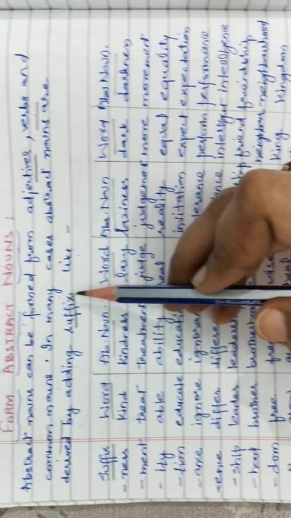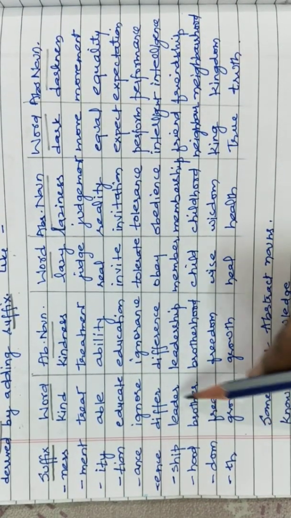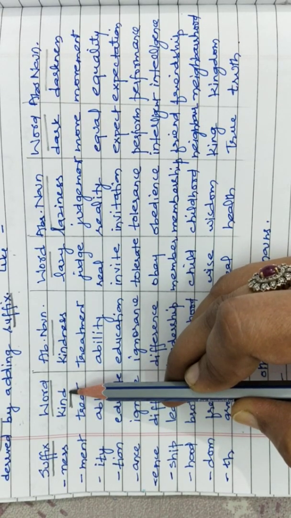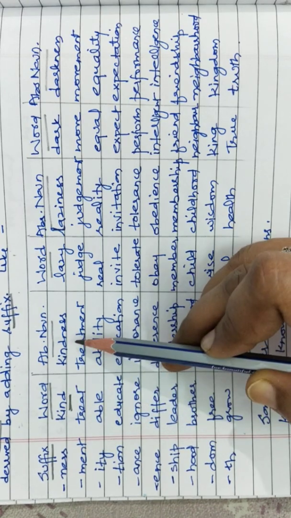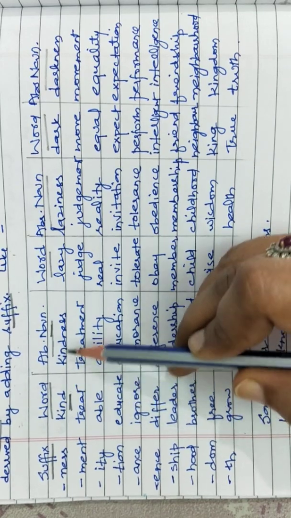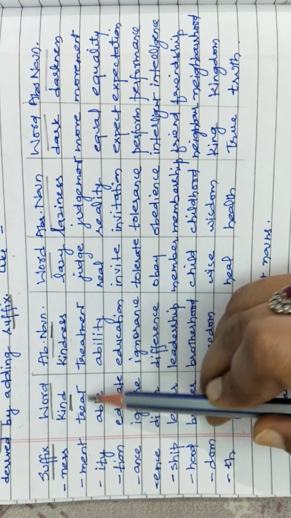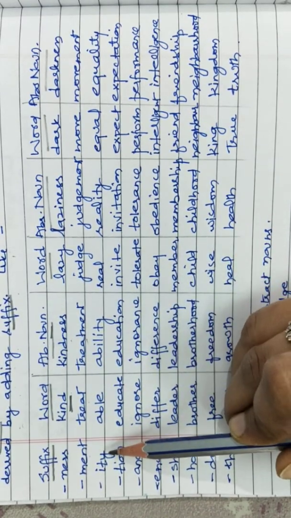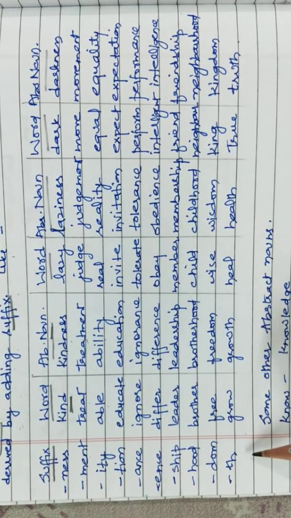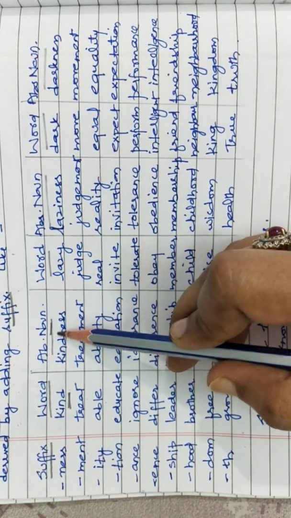So what are the different suffixes which can be added? These are the suffixes. And a word will be given to you. You will have to use any suffix and make an abstract noun using that suffix. Kind, kindness. In the same manner, ment, treat, treatment. Ity, able, ability. So all these different suffixes we can use to form abstract nouns.